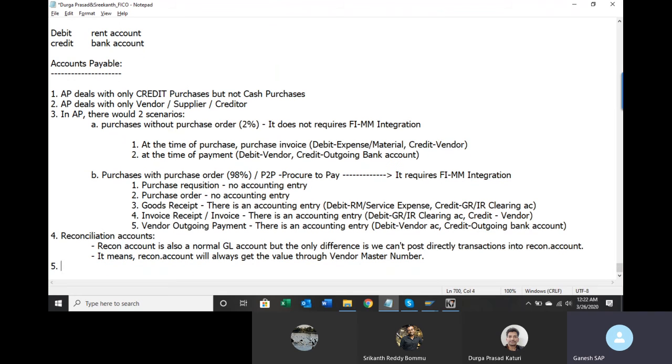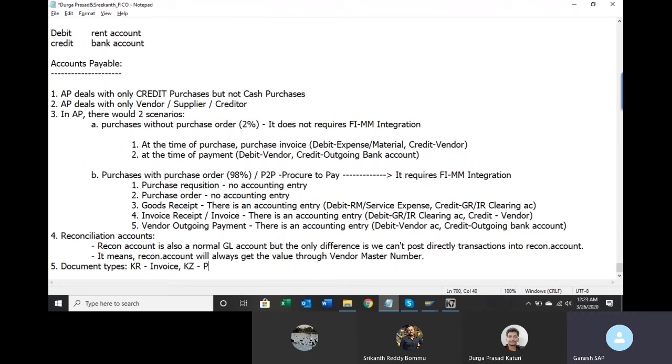And in accounts payable, we have separate document types. This is German software, so they use K for creditor, Kreditor. We use C, they use K. So KR means creditor invoice.